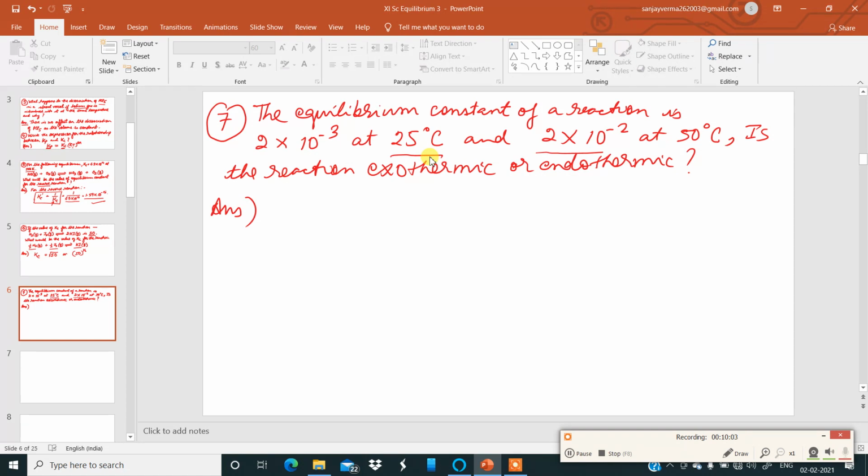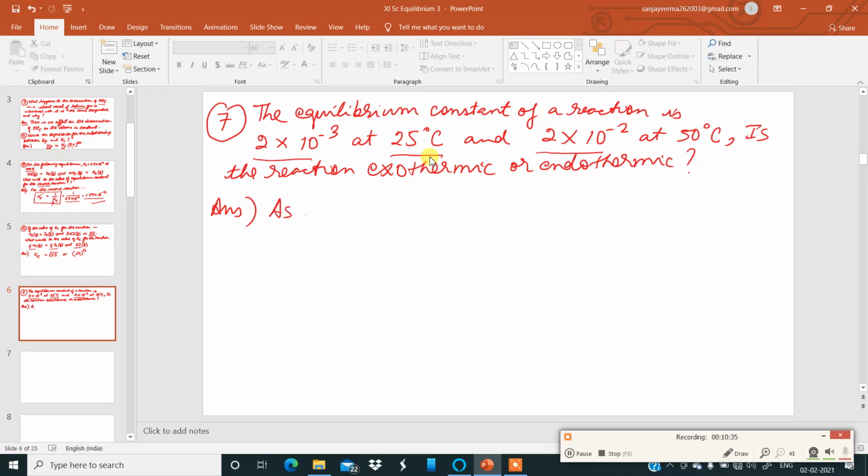Okay. So how will you write the answer? Here it is the equilibrium constant. This is a question based on the factors affecting equilibrium constant. Here the equilibrium constant is increasing. You can see 2 into 10 power minus 3 changes to 2 into 10 power minus 2. So it is increasing when the temperature is also increasing. So here of course it has to be an endothermic reaction because there is absorption of heat. So here you have to write the answer in this manner.